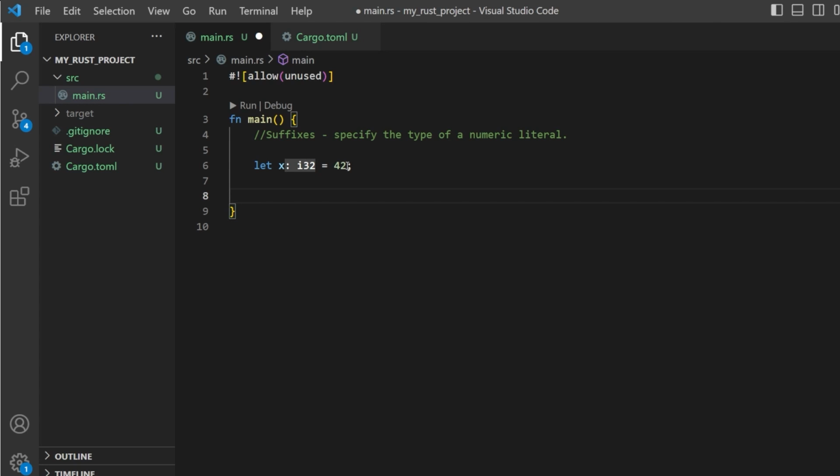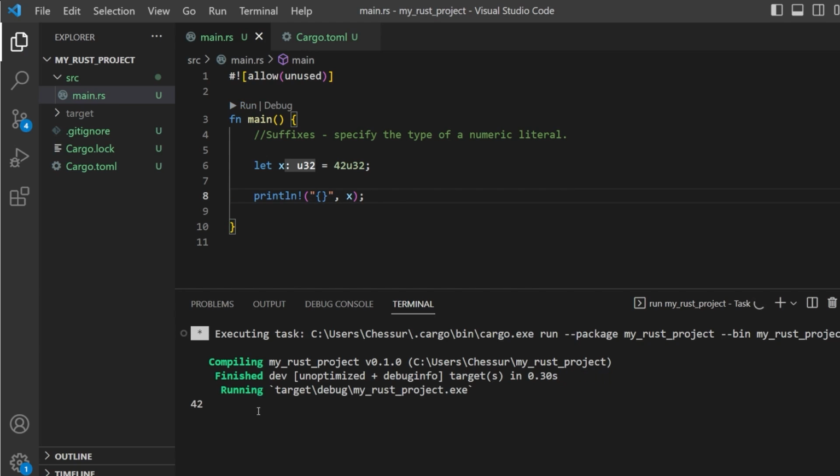But what if we didn't want a 32-bit signed integer? What if we wanted an unsigned 32-bit integer? Well, we can just come in here and put u32 right here, and it works just fine. We can prove this concept by printing out x. If we save this and run, you can see that we print out 42.